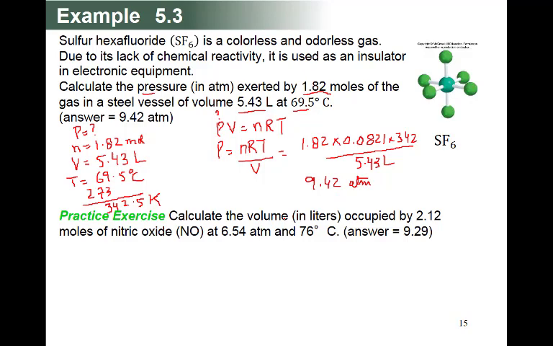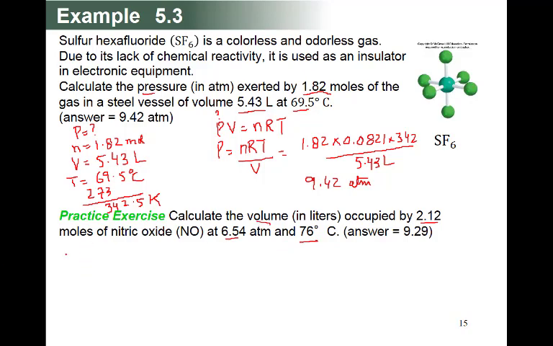Now we solve the practice. Here in the practice it says the number of mole is 2.12, pressure is 6.54, and temperature is 76 degrees centigrade. So we write it here. The question is, calculate the volume.